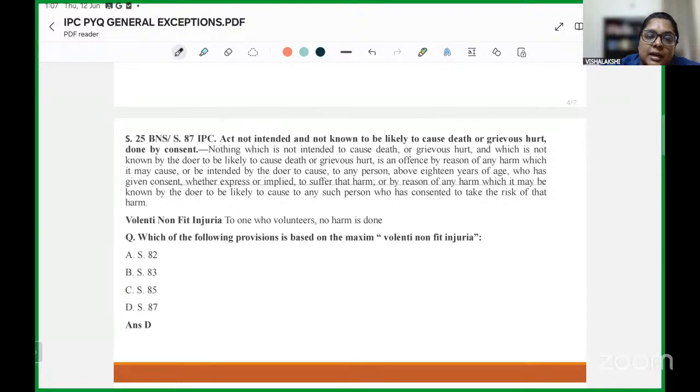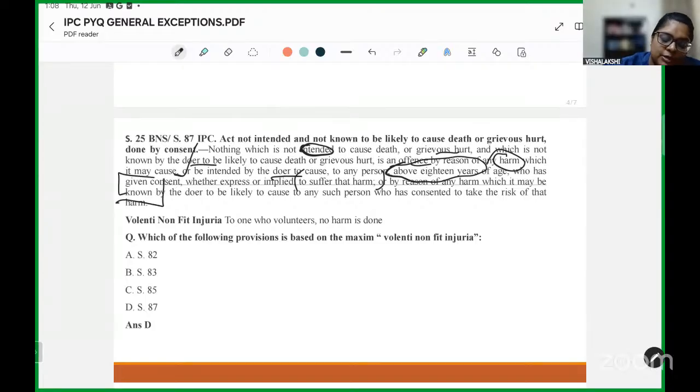This section states that nothing which is not intended to cause death or grievous hurt, and which is not known by the doer to be likely to cause death or grievous hurt, is an offense by reason of any harm which it may cause or be intended by the doer to cause to any person above 18 years of age who has consented, whether express or impliedly, to suffer that harm, or by reason of any harm which it may be known by the doer to be likely to cause to any such person who has consented to the risk of that act.